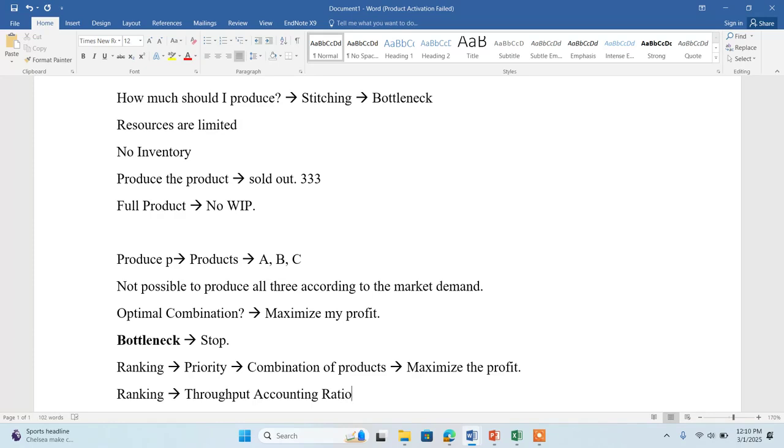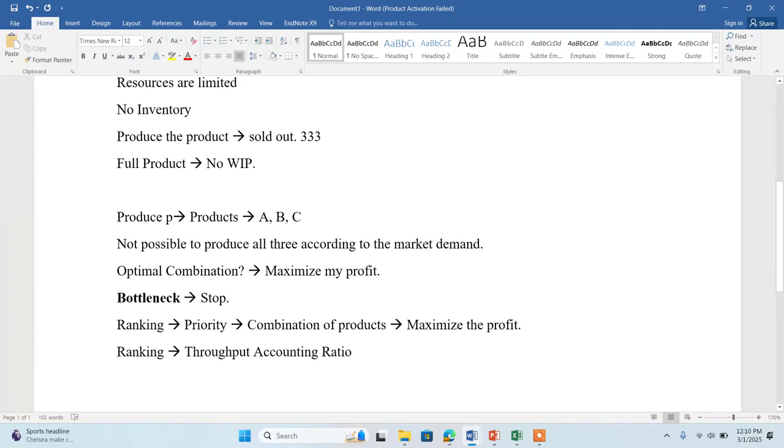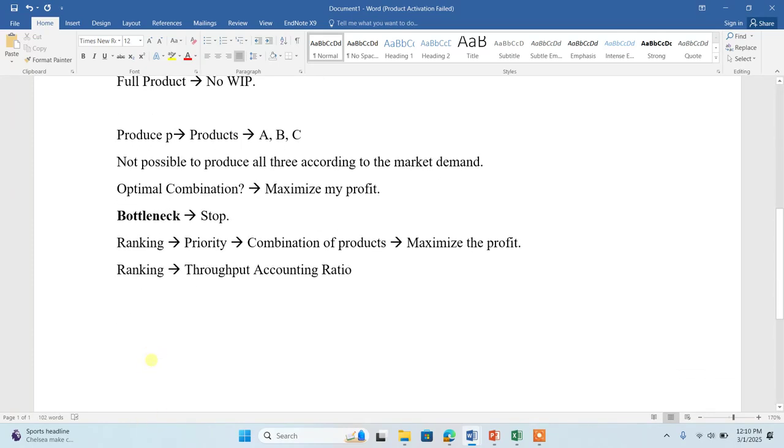It will help us in doing the ranking. When I say ratio, it means I'm comparing the return with the cost. The product which gives me relatively high return as compared to the cost is going to be my first priority. So a high throughput accounting ratio is preferable.